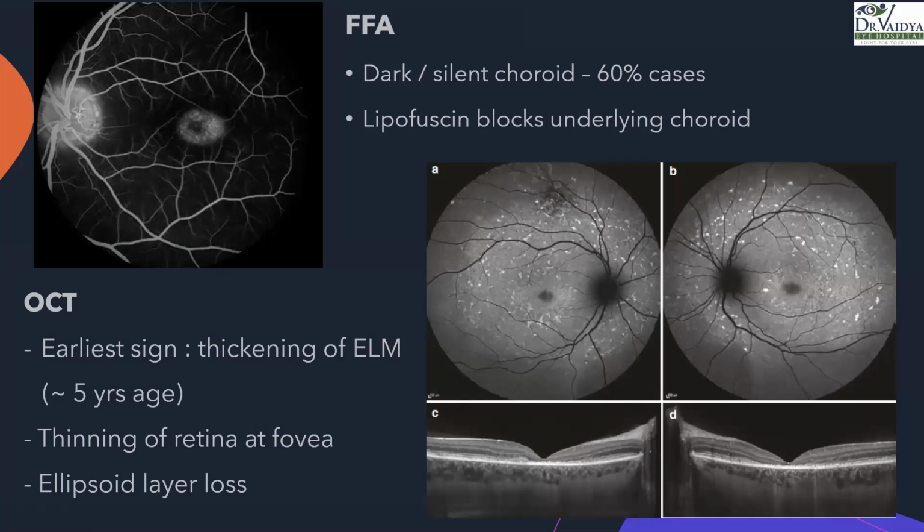It can be seen as early as 5 years of age. Eventually, these eyes land up having a thinning of the fovea, and if you can see clearly here, there is a loss of the ellipsoid, which is the outer retina. We know that these patients will have a much worse prognosis in terms of vision as opposed to those having a rather intact ellipsoid layer and a thicker retina.